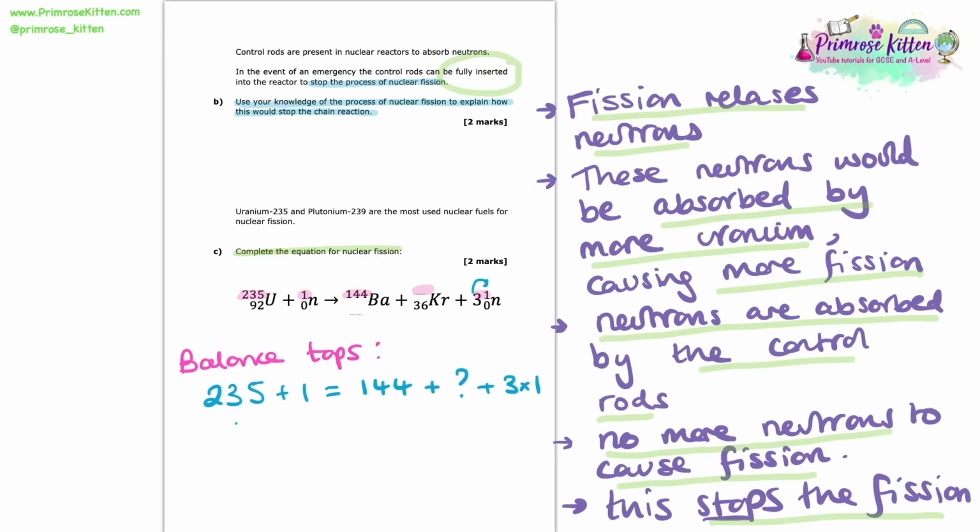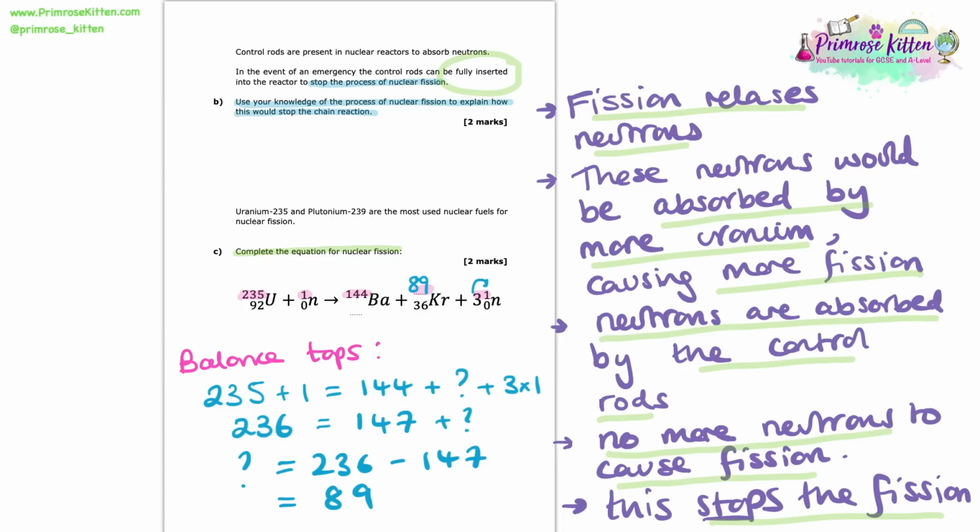So now we can tidy this up. 235 plus 1 is 236. 144 plus question mark plus 3 times 1 is 3. Of course, the 144 plus the 3 gives us 147. So now we're simplifying this further. We now have 236 is equal to 147 plus our mystery number. Now by simply rearranging this and subtracting 147 from the 236, we end up finding what that mystery number is. We find that it is equal to 89. So we can complete that part of the equation now, fill it in with an 89.